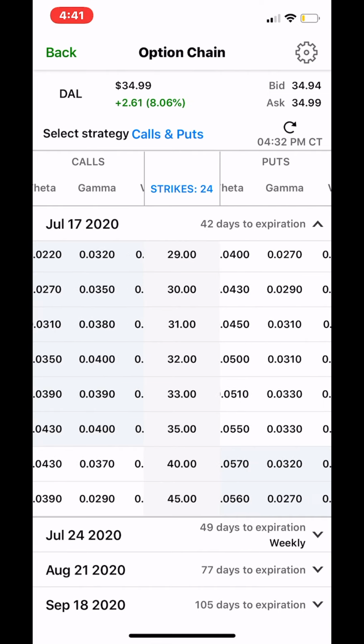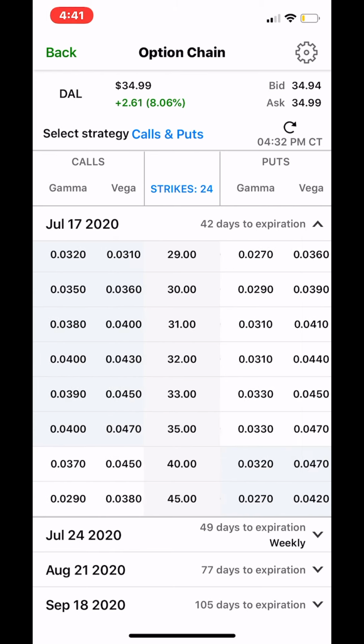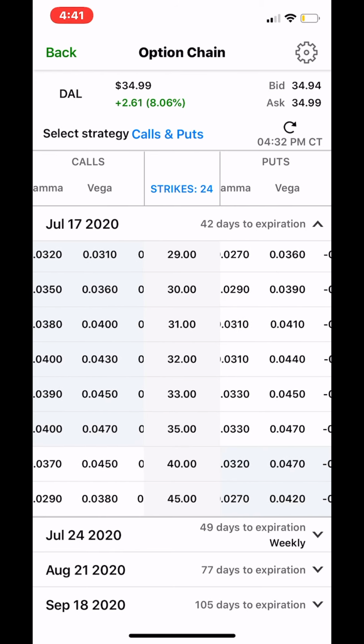And Gamma simply represents the rate of change between an option's Delta and the underlying asset price. So that's just the rate of change of Delta in the stock price. And Vega represents the rate of change between an option value and the underlying asset's implied volatility. So you can look more into Vega.